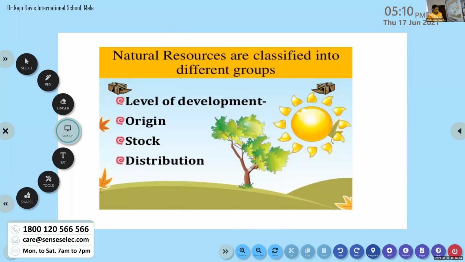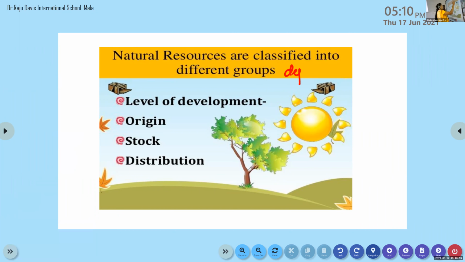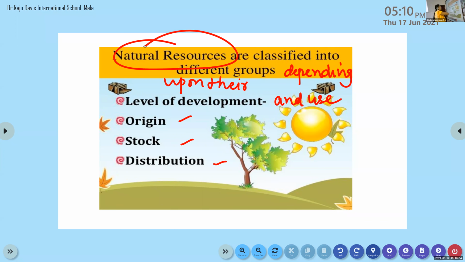So natural resources are classified into different groups depending upon their level of development and use, origin, stock, and distribution.